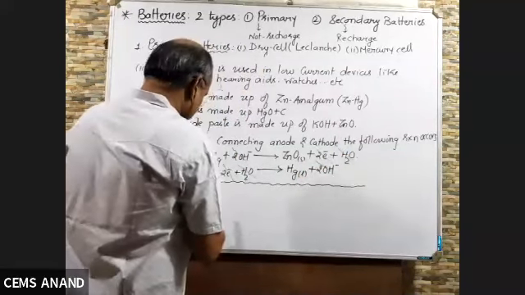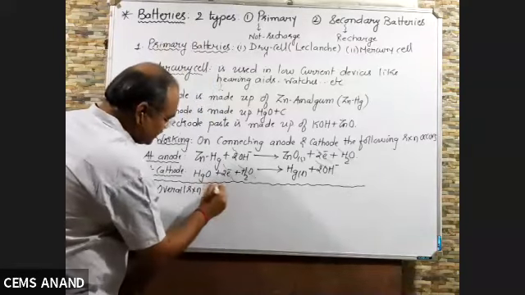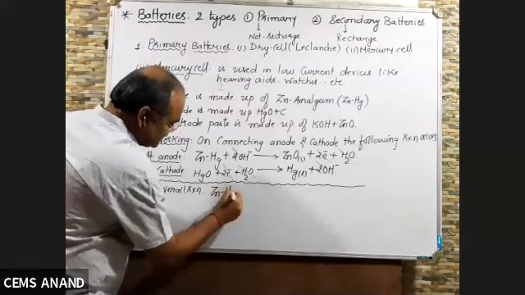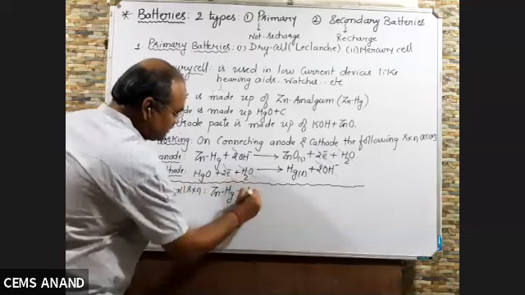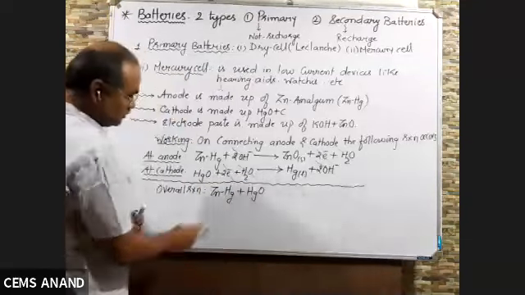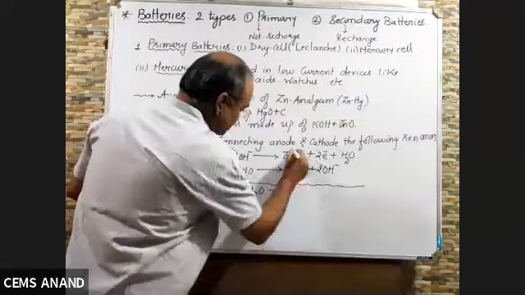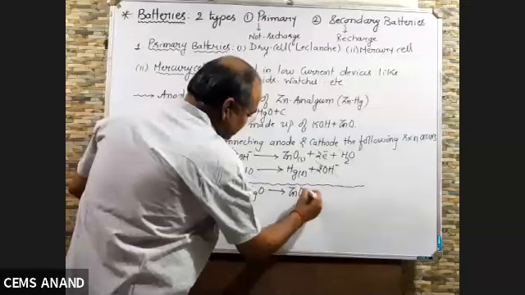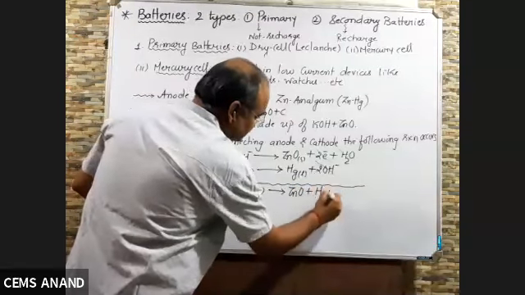So the overall reaction is zinc amalgam combines with HgO to give zinc oxide plus mercury.